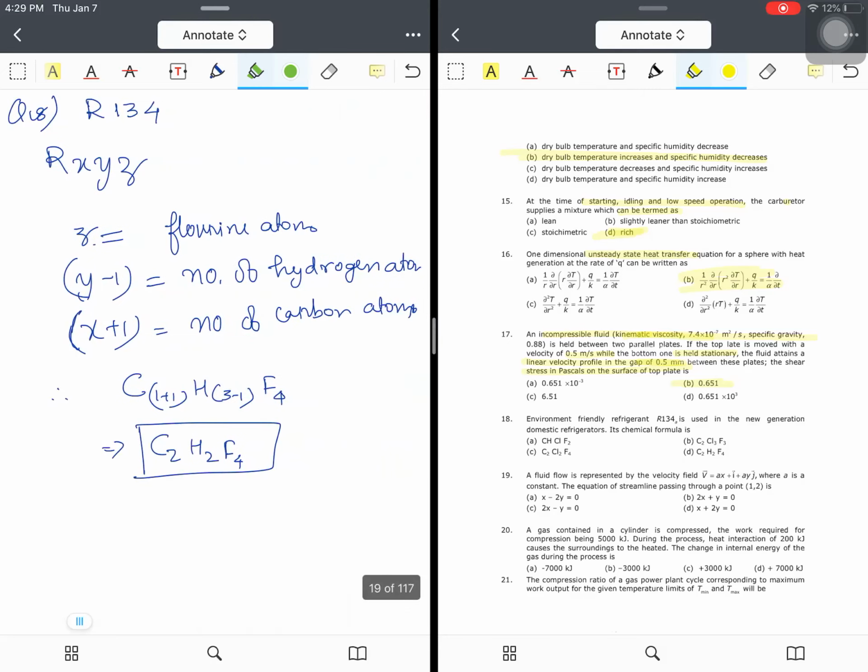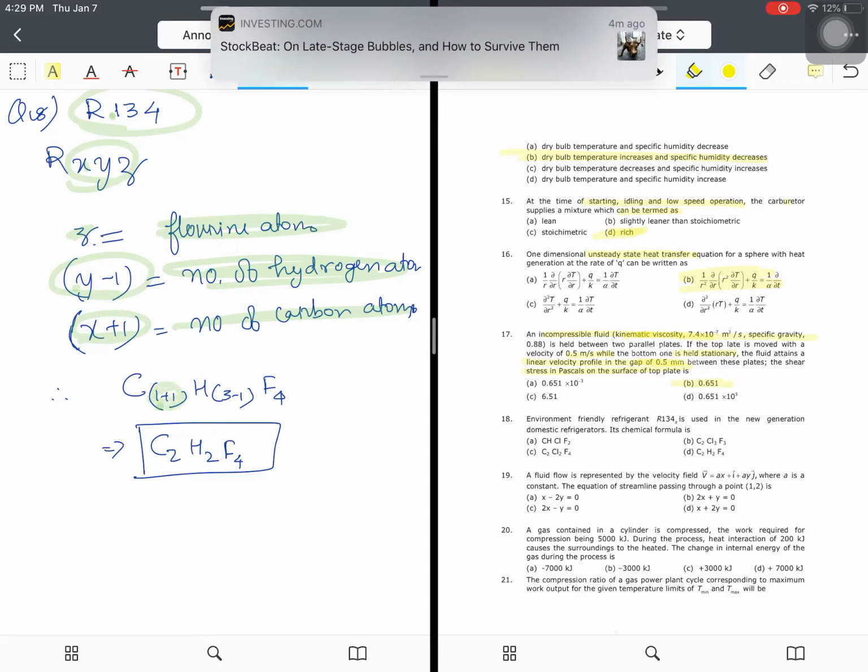Environmentally friendly refrigerant R134a is used in the new generation domestic refrigerator. Its chemical formula is? Whenever you find this type of refrigerant, R134 and so on, just simply replace it with RXYZ and remember what XYZ is. Z is the number of fluorine atoms, Y minus 1 represents the number of hydrogen atoms, and X plus 1 represents the number of carbon atoms. So X is 1, so 1 plus 1 is 2. So carbon atoms are 2.